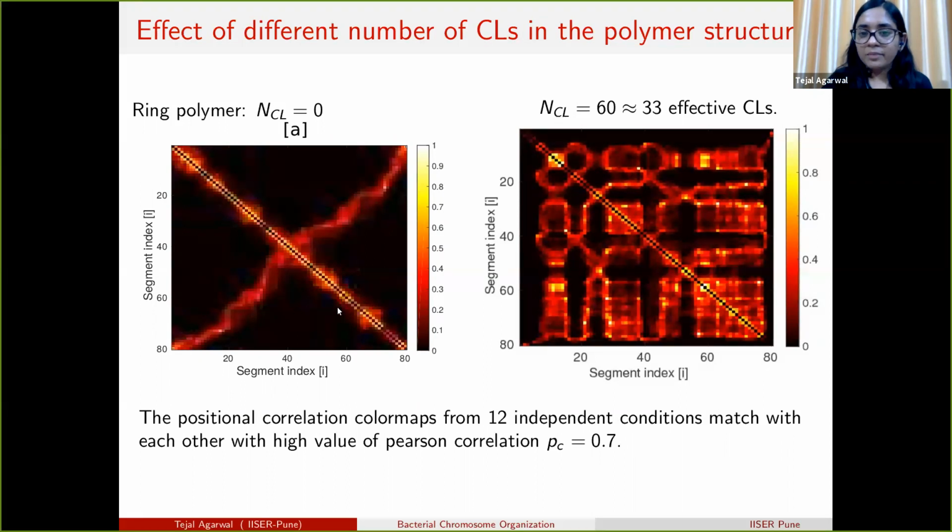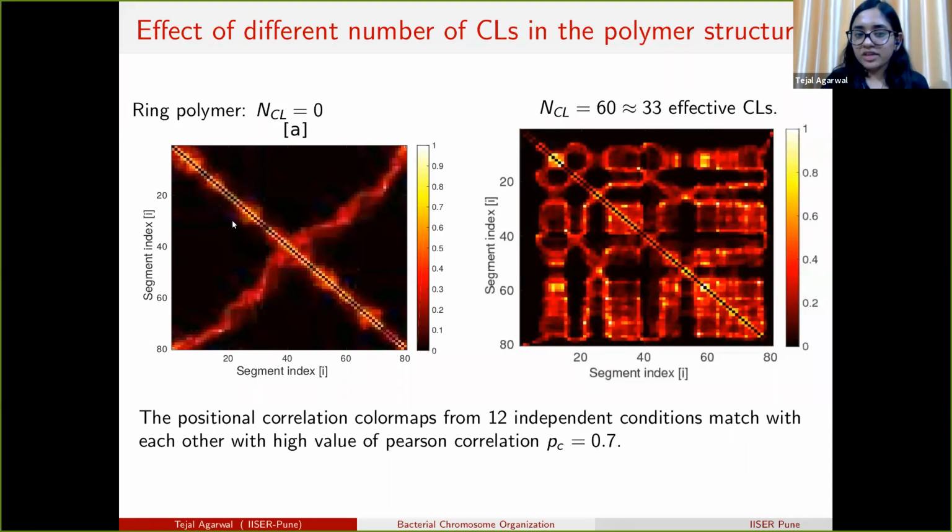But if we introduce 60 crosslinks in the system, then we also start getting the off diagonal terms in the positional correlation. We also calculate how the 12 independent positional correlations are matching with each other, with a Pearson correlation of 0.7.